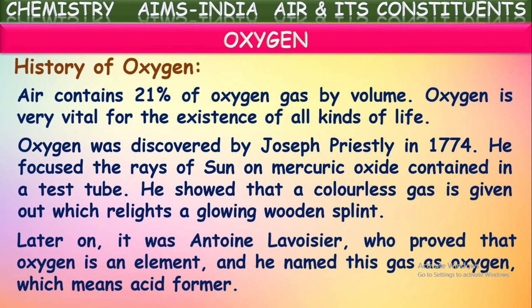So oxy means acid, gen means generator. Acid generator or acid former. The meaning of this word is acid former. In that way, the gas was named oxygen by Antoine Lavoisier, believing that it is the gas which forms all the acids. Of course, it was later proved that oxygen gas is not responsible for the formation of acids, but the name continued as it became popular. Okay.